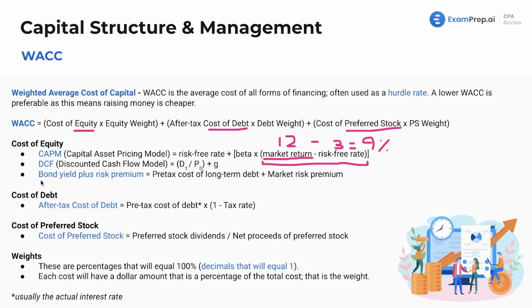It's in the name, right? What's the yield you're earning on a bond plus the risk premium that you're trying to get through the market? So this is another way you could calculate it. Pretty simple. You just take our cost of debt, and add the market risk premium.